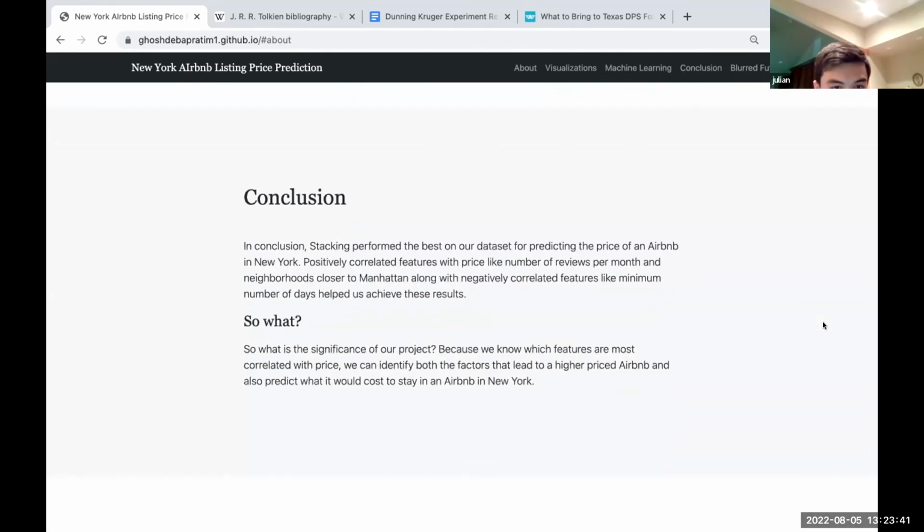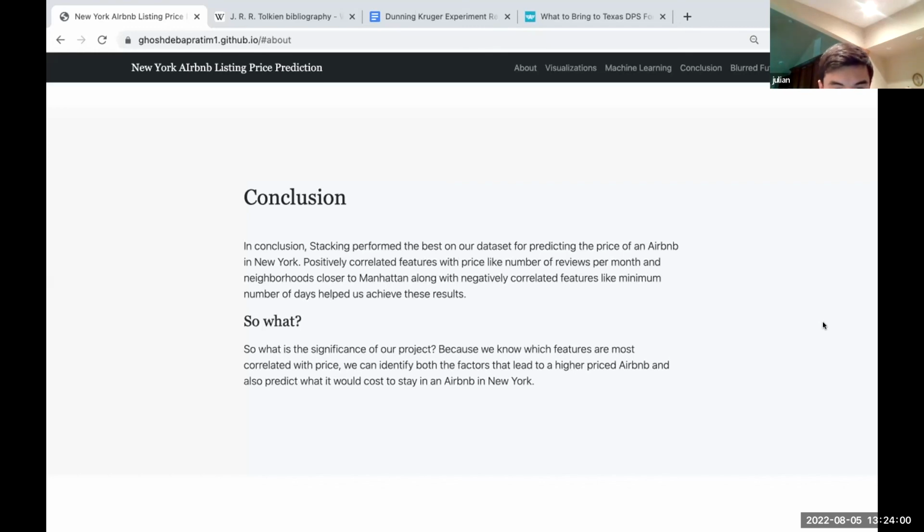In conclusion, stacking performed the best on our dataset for predicting the price of an Airbnb in New York. Positively correlated features with price, like number of reviews per month and neighborhoods closer to Manhattan, along with negatively correlated features like minimum number of days, helped us achieve these results.